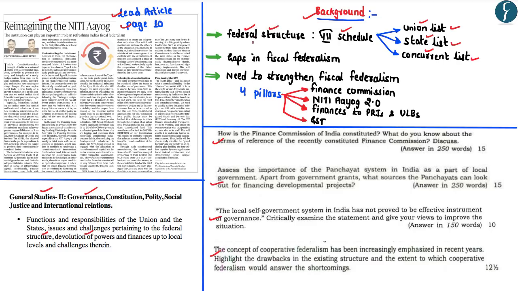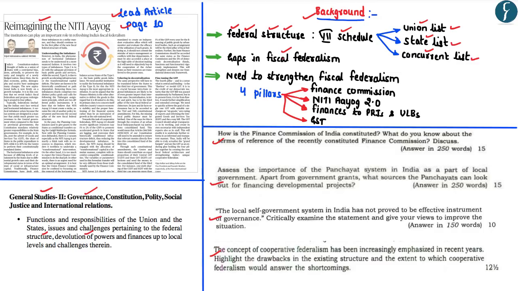Apart from that, the founding fathers of the Indian Constitution provided for a federal structure with a centralizing tendency. That is, the federal structure adopted in India gives more power to the central government as compared to the states. And such kind of federal structure was actually adopted in order to maintain the unity and integrity of India immediately after its independence. Now, one important aspect of the federal structure in India is fiscal federalism.